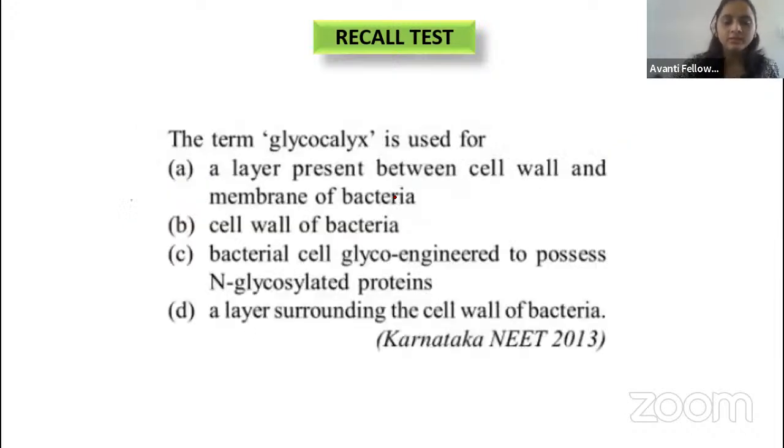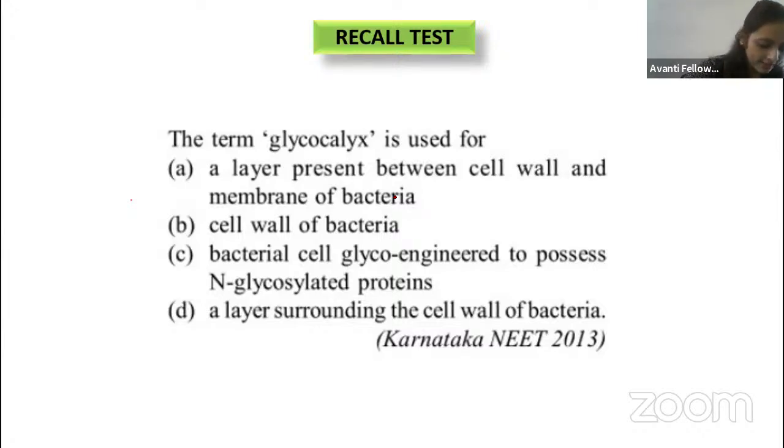Fine. Let us go to a very simple question. The term glycocalyx is used for, okay, it was asked in the NEET Karnataka 2013 exam. Option A, glycocalyx is present between cell wall and membrane of bacteria. Option B, it is the cell wall of bacteria. Option C, bacterial cell glyco-engineered to possess N-glycosylated protein. Option D, a layer surrounding the cell wall of bacteria.